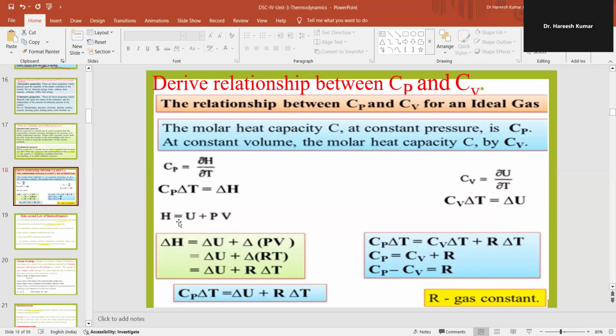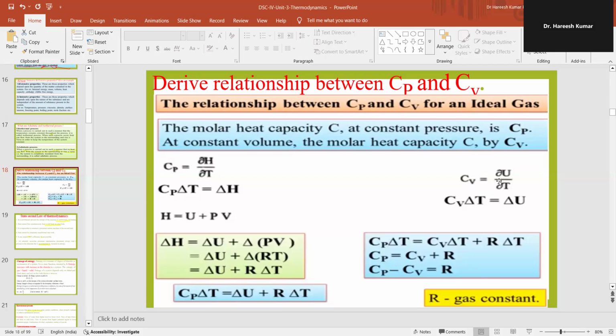Then we know that enthalpy H is equal to internal energy plus PV. Then change in enthalpy is equal to change in internal energy plus change in PV. We know that PV is equal to RT. That's the reason: delta U, change in internal energy, plus change in RT. Then change in internal energy plus R. R is a constant, so we are taking it outside, times change in temperature. Then we can replace the value of delta H. The value of delta H is Cp delta T, that is equal to delta U plus R delta T.